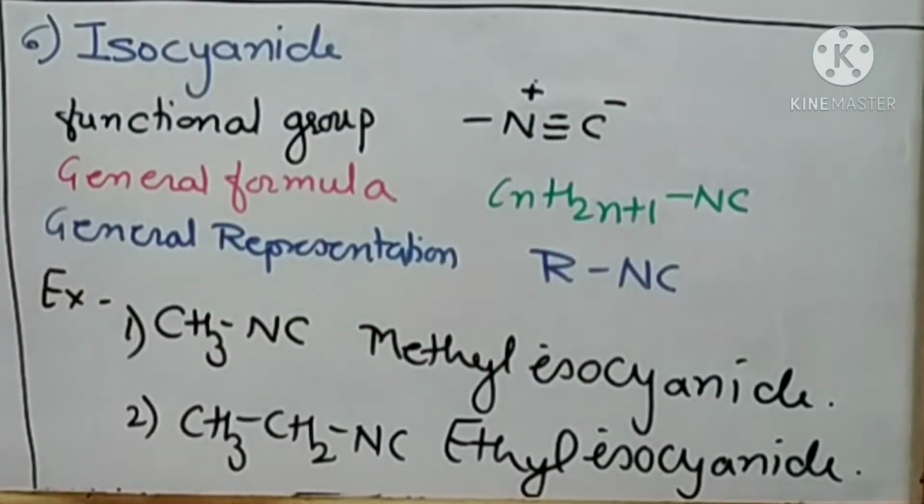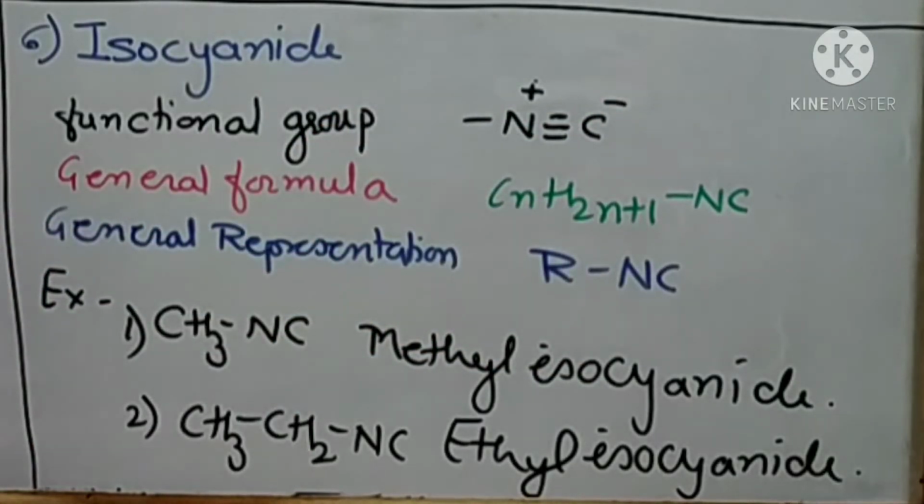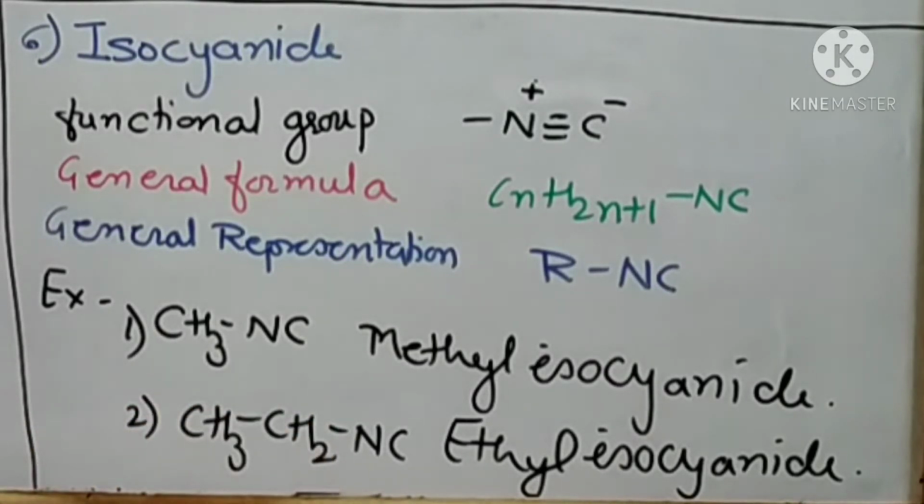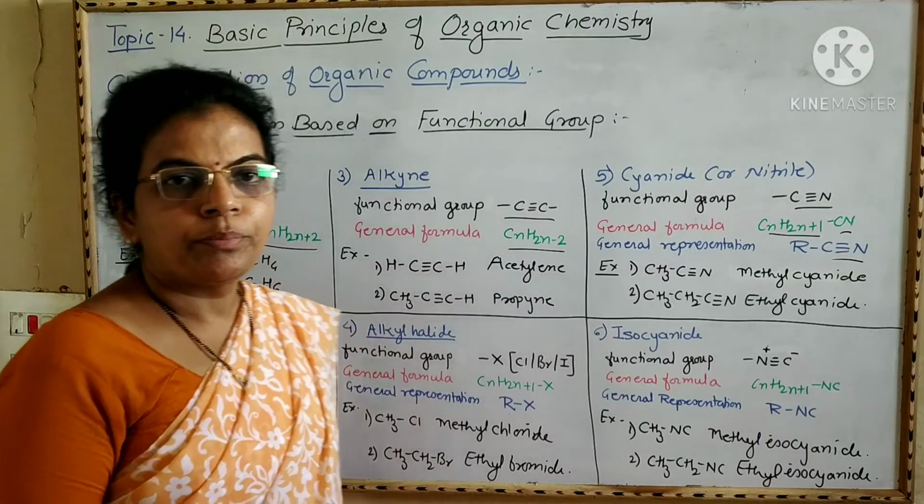General formula is CnH2n+1N≡C. General representation is RNC, where R is alkyl group or hydrocarbon radical. For example, CH3NC, that is methyl isocyanide, and CH3CH2NC, that is ethyl isocyanide.